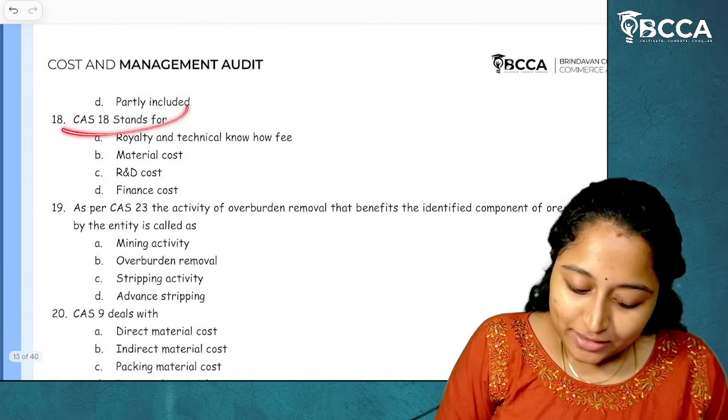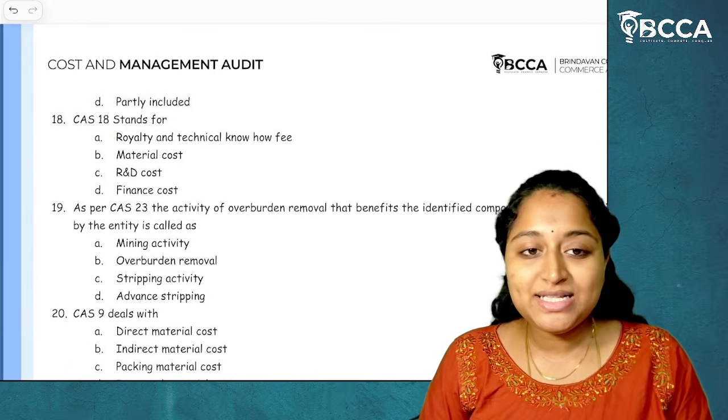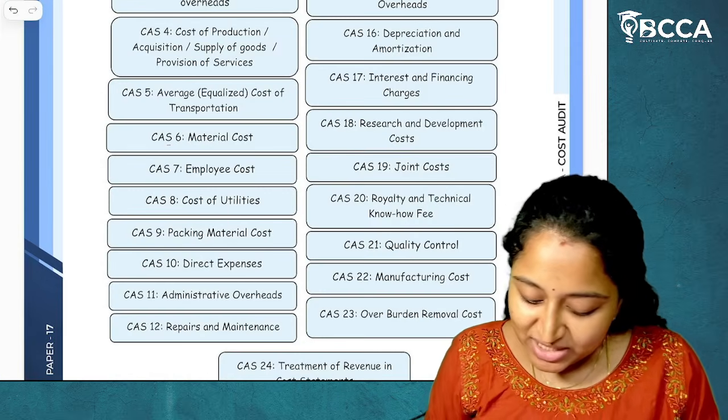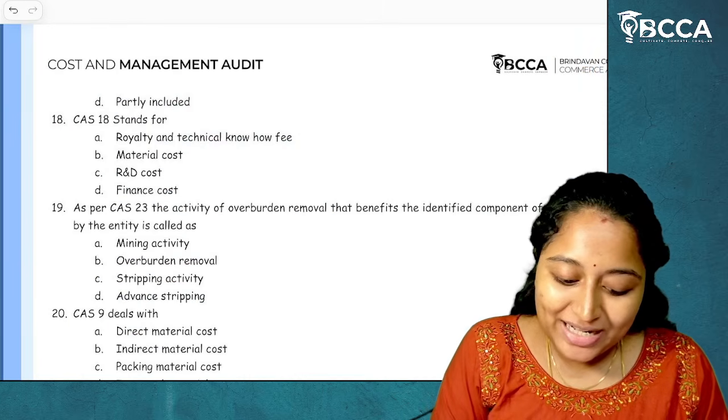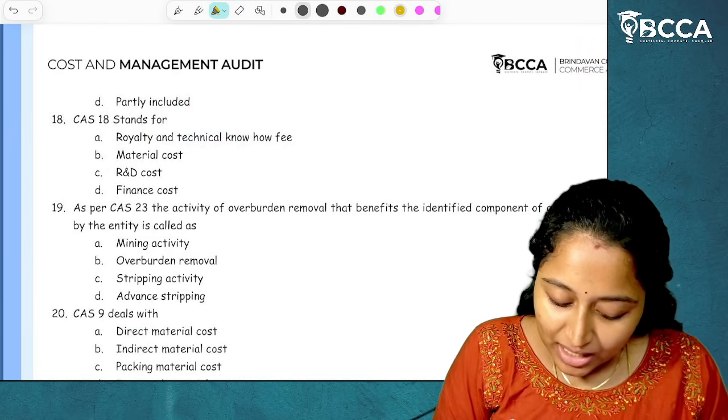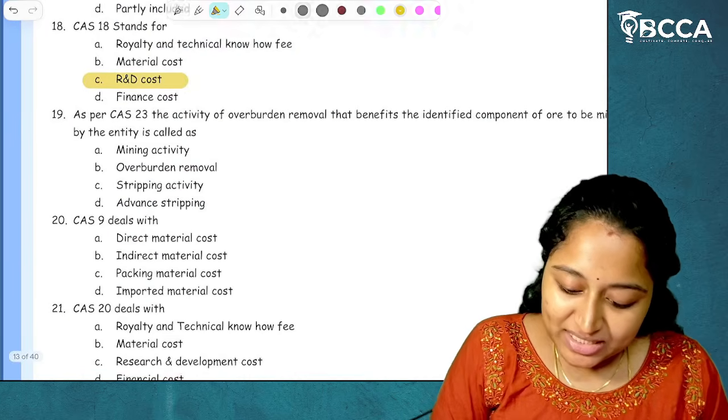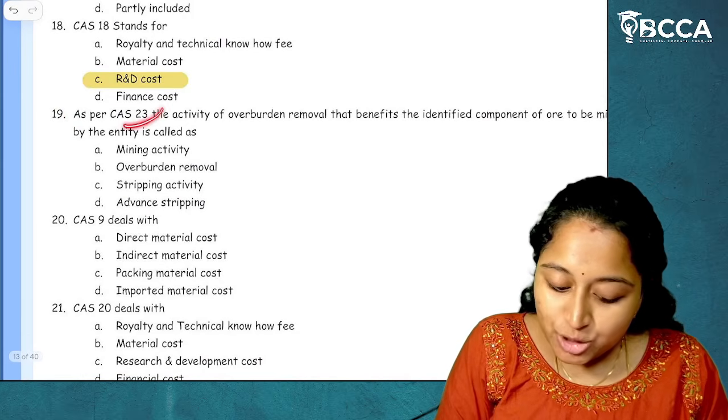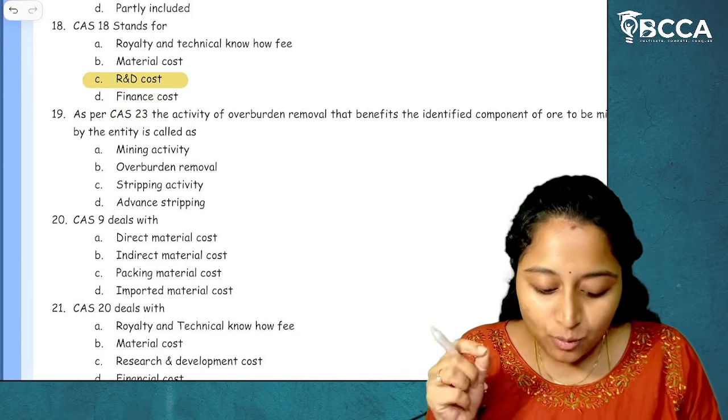Then question number 18. Cost Accounting Standard 18 stands for what? CAS 18 stands for research and development cost. R&D cost, option C. I hope it is clear. Then 19. As per CAS 23, overburden removal cost.